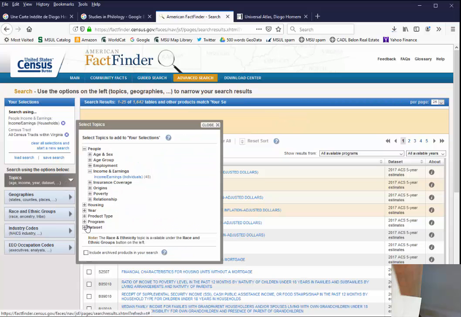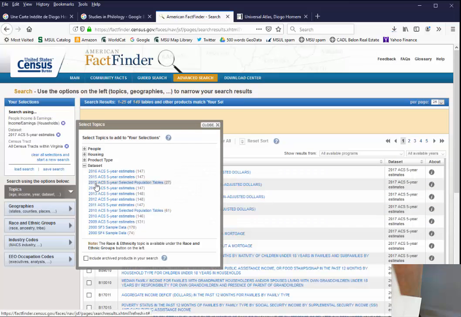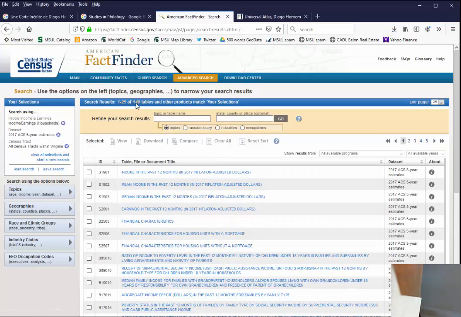So also under topics, I can go under data set. What we want are these American Community Survey 5-year estimates. So when it says 2017, it actually means 13, 14, 15, 16, 17. Sampling data is averaged together. So I'm going to choose that. Close. Ooh, good. We're down to only 149.